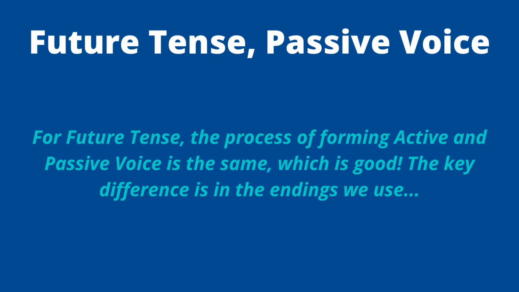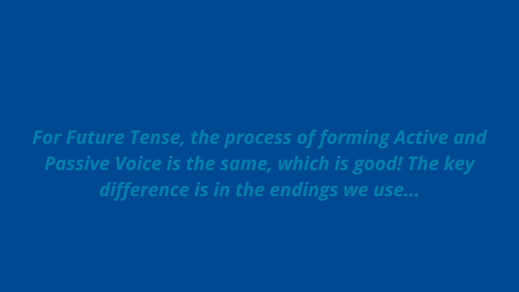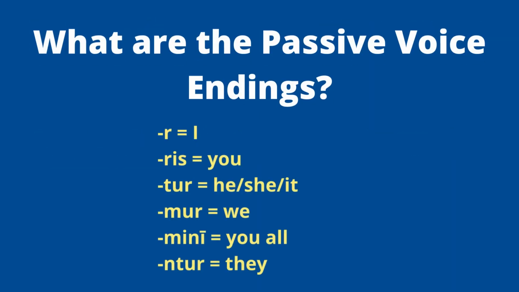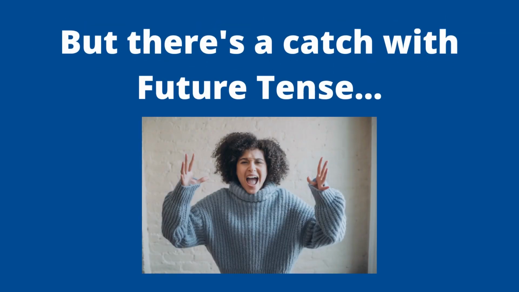So in other words, the process is very, very similar, right? There's a couple minor little tweaks here and there in terms of spelling, but otherwise it's the same process. The only difference is you're changing the endings. So again, the passive endings we use are -r, -ris, -tur, -mur, -mini, and -ntur. And they represent I, you, he, she, it, we, you all, and they, right?